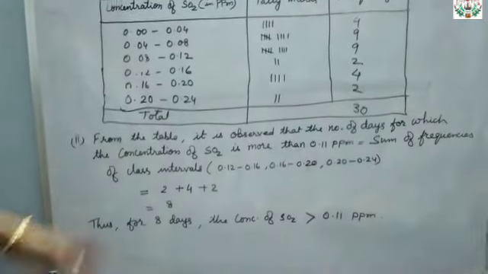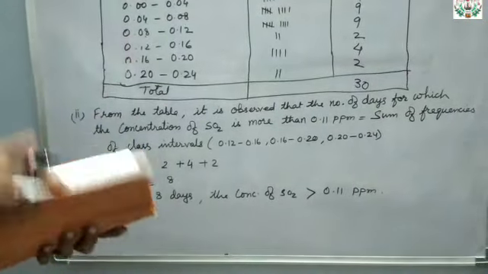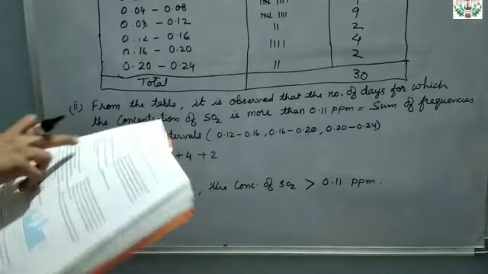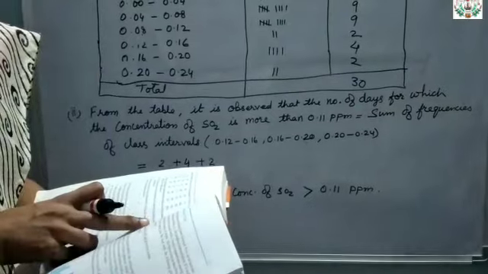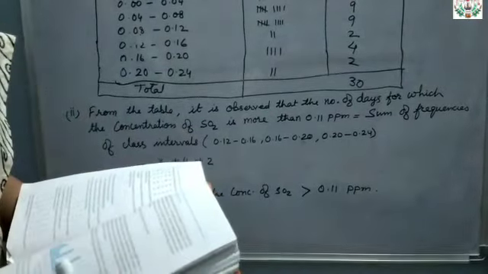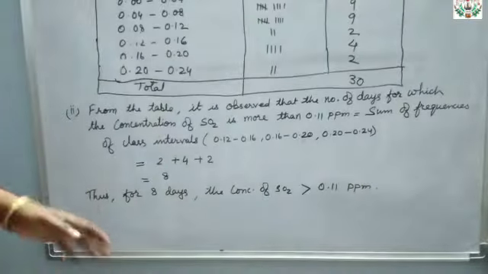Now the second part of the question is: for how many days was the concentration of sulfur dioxide more than 0.11 ppm?